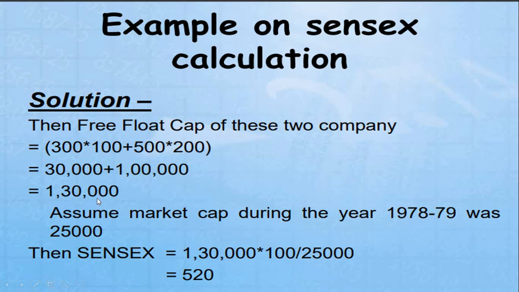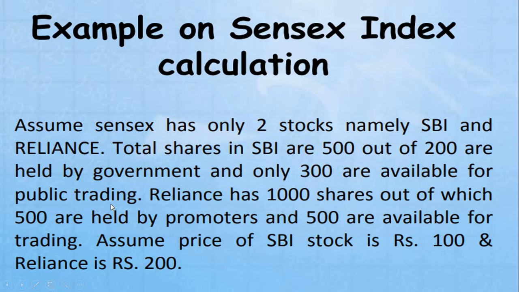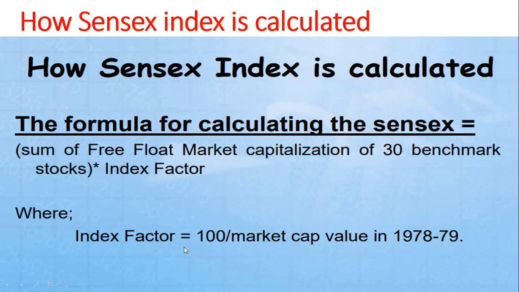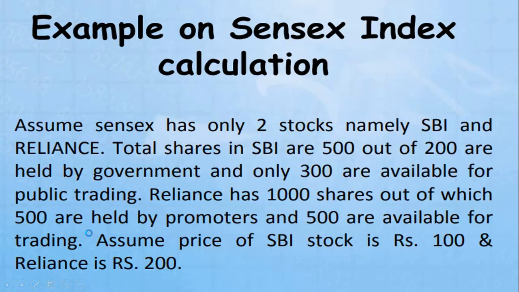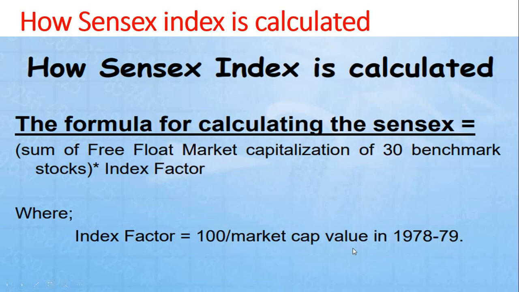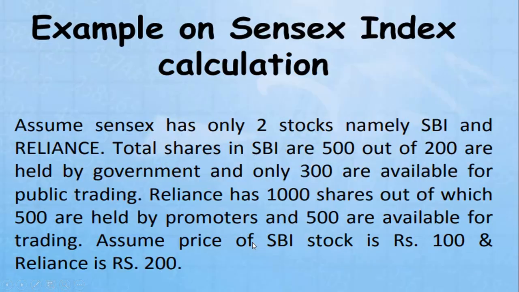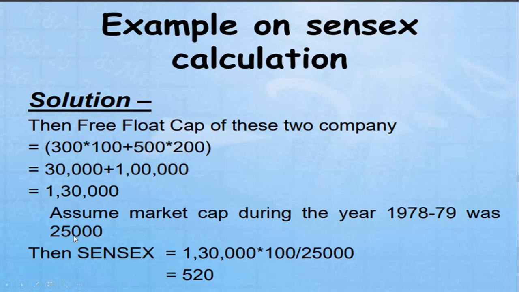Now let us move to the index factor. What is the formula? The index factor is what we are going to find out. Let us see here. Assume the market capitalization during the year 1978 and 79 was 25,000. I'll show the formula: market capitalization value in the year 1978. Here the figure we have assumed is approximately 25,000. Then we can calculate the Sensex. How?